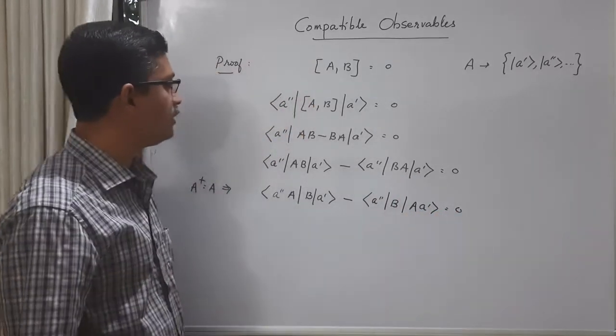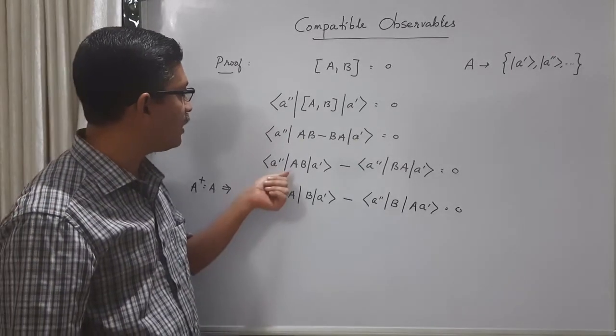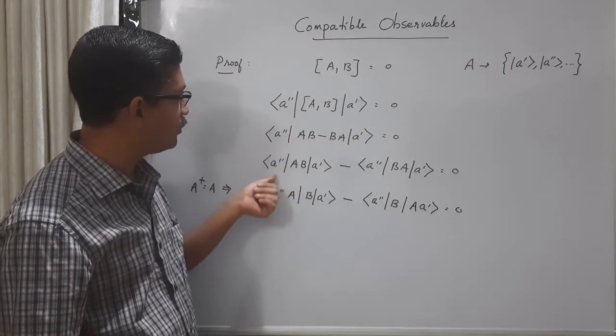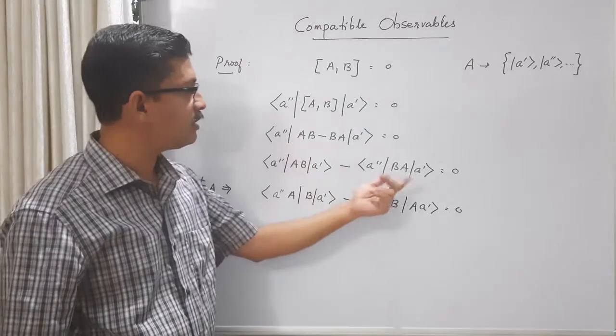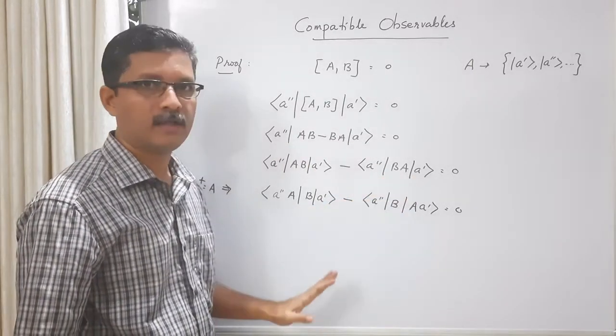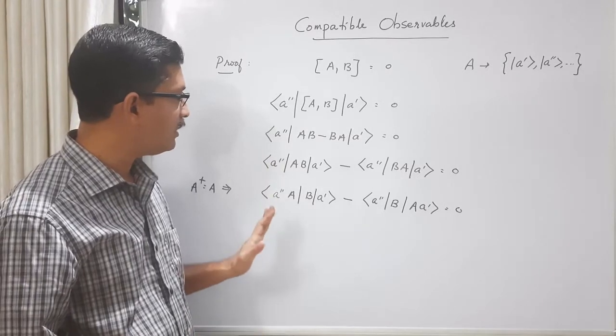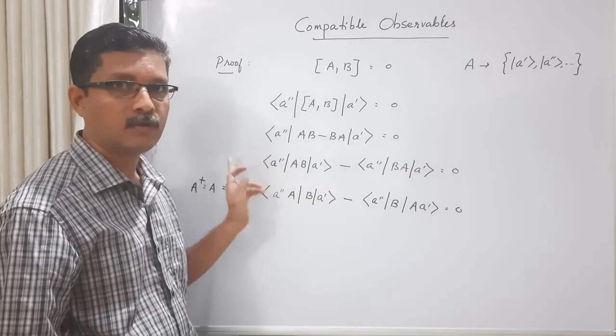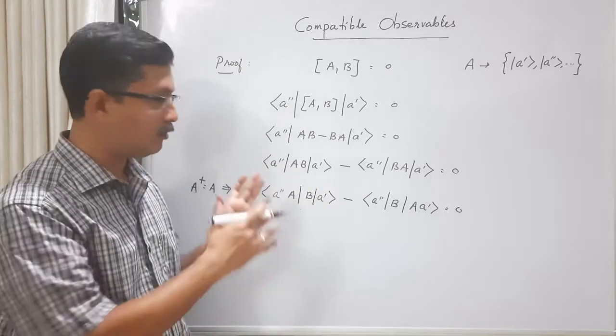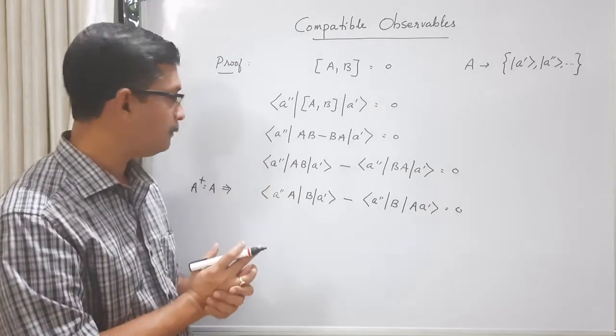So what we have done is, on the first matrix element I consider that A is acting on the bra vector. On the second matrix element I consider that A is acting on the ket vector. Since A is a Hermitian operator, it doesn't make any difference whether it acts on the ket vector or bra vector. The matrix element or the inner product will not change.